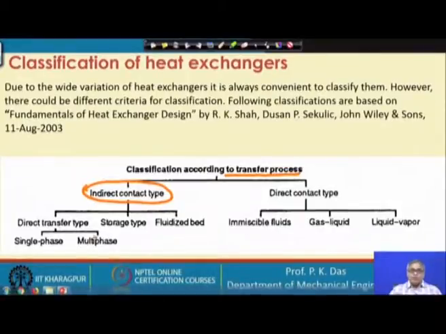There are very important heat exchangers in this category, though fewer in number. In power generation and in other places we will find direct contact type heat exchangers, and for their obvious advantage we use them. There are other classifications; we will take them up in our next class, and from this classification also we will try to elaborate certain things in our next class. Up to this, let us stop for the present class.